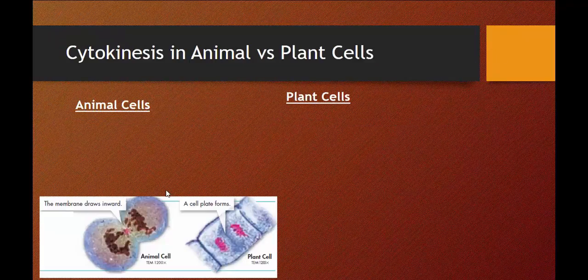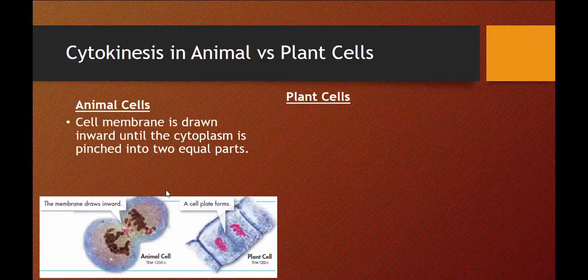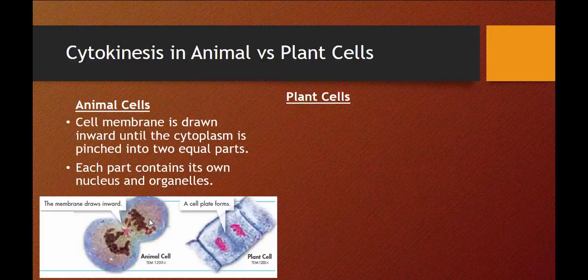All right, to the last part. So we've talked about cell division in prokaryotic organisms. Let's talk about eukaryotes, which we've been talking about in animal cells and plant cells, the final stage, cytokinesis. So in animal cells, the cell membrane is drawn inward until the cytoplasm is pinched into two equal parts. So here we have an animal cell. This is a real animal cell. We can see the membrane is starting to move inward. It's starting to pinch together, and it will separate. Now each part contains its own nucleus and its own organelles.